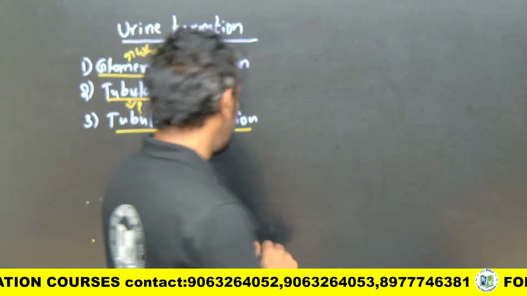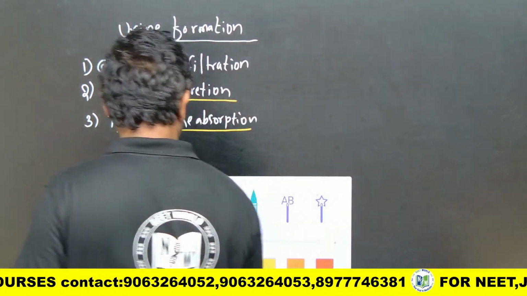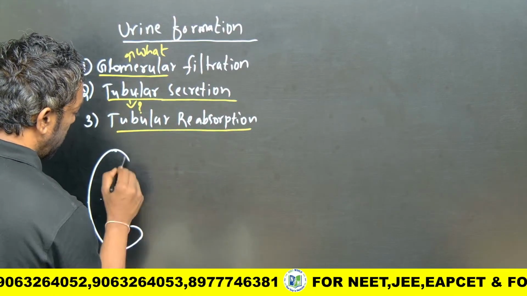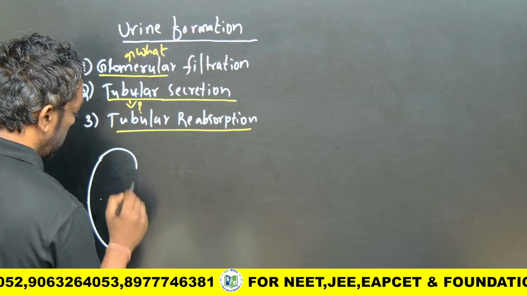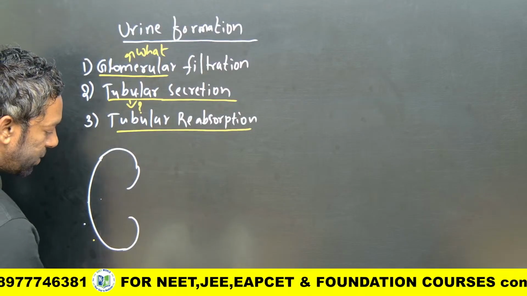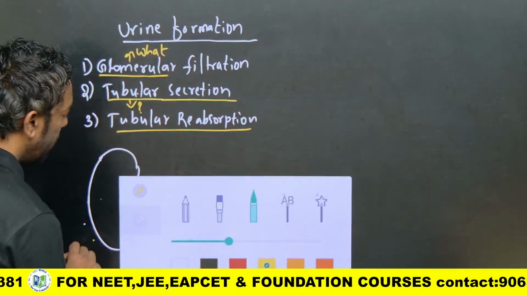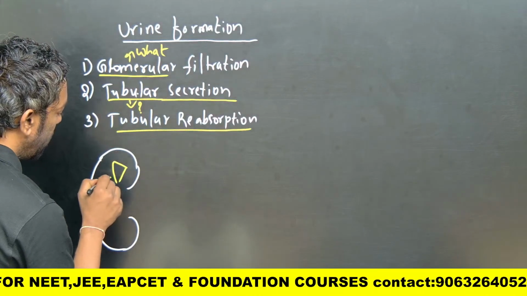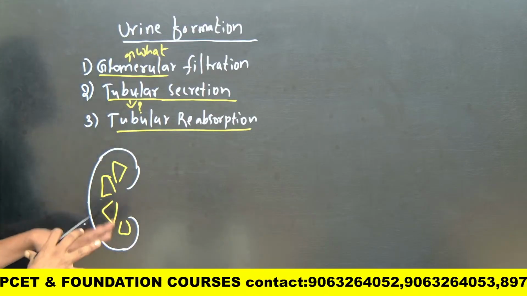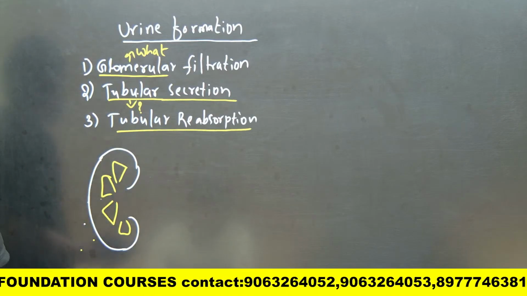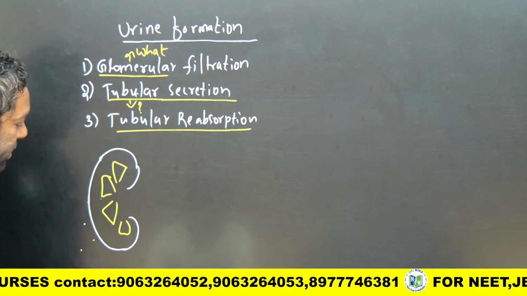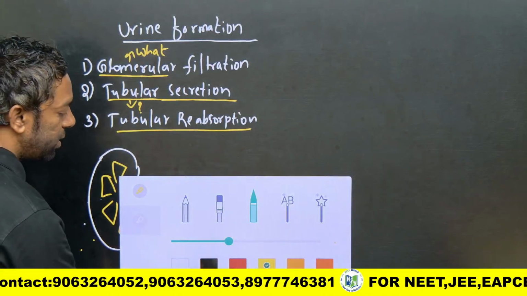Okay, so in the kidney, this is the kidney. The kidney has mainly 2 parts, cortex and medulla. These are conical shaped parts, the medullary pyramids, of which 12 to 15 are there in each kidney. The cortex region supports the